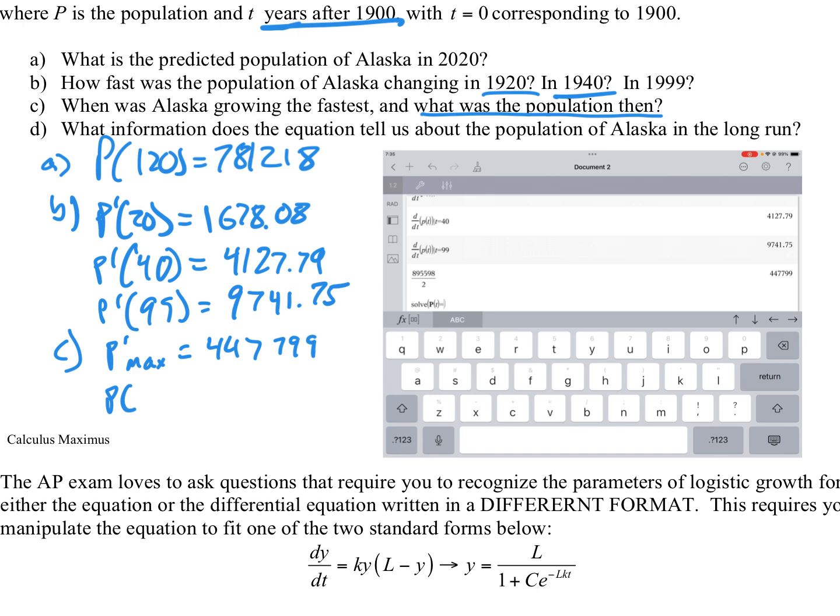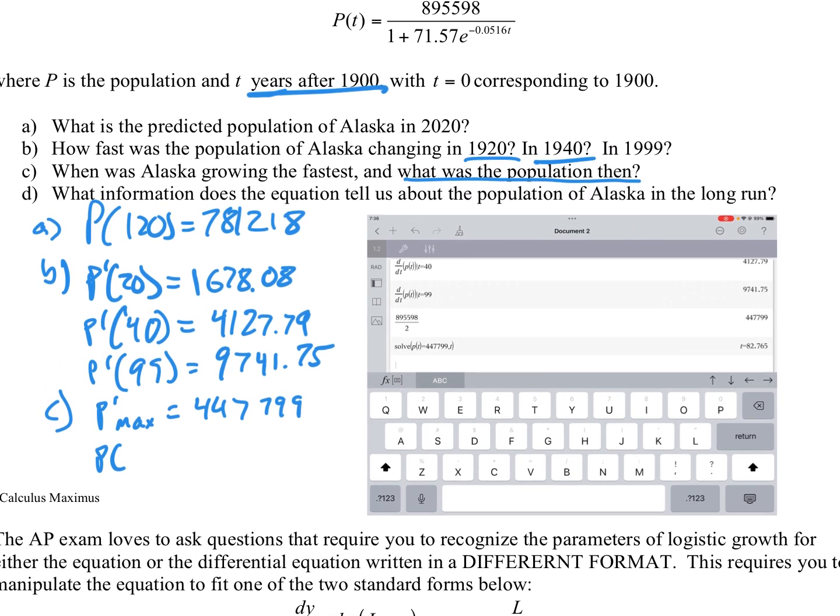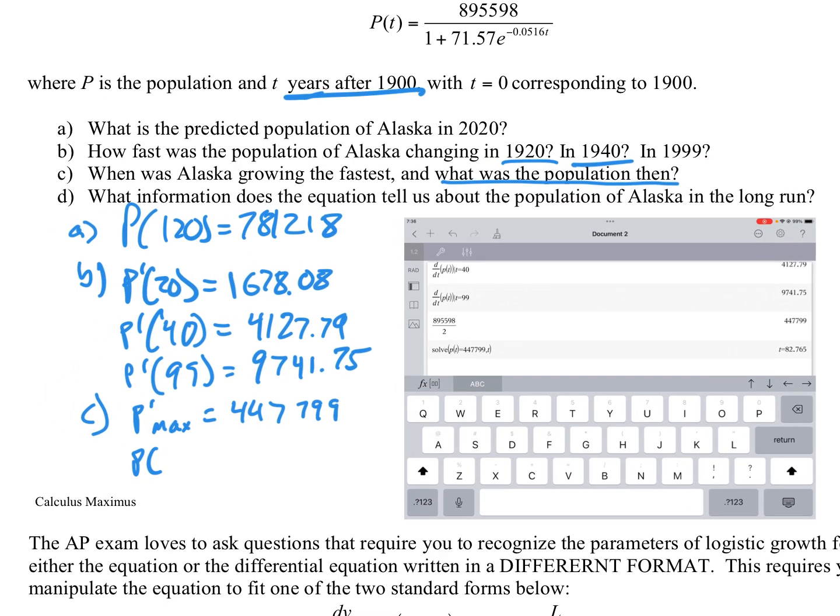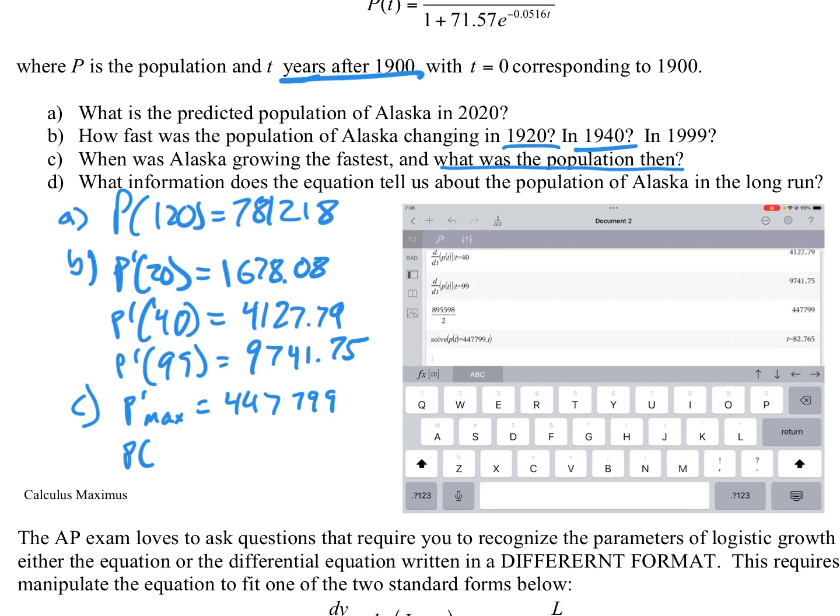When P of t equals, and I'm just going to go ahead and paste history and grab that, comma. Now we got to tell it what to solve for. We're solving for the variable t. Okay, so you could type this whole thing in there, that whole fraction, and put that equal to 447,000, but we already typed it once. We don't need to type it again. And it will tell us that happens at 82 years, well, in the 82nd year, I guess we could say 1982. Okay, so that's when it was growing the fastest.